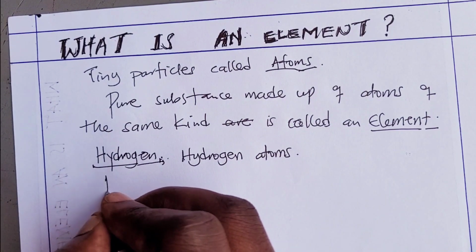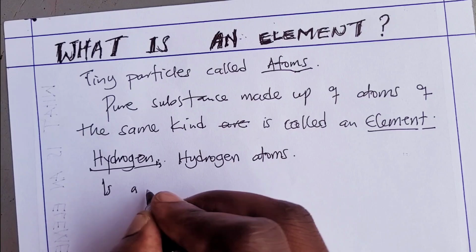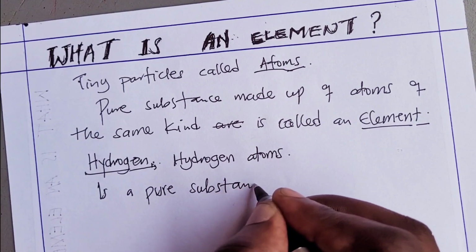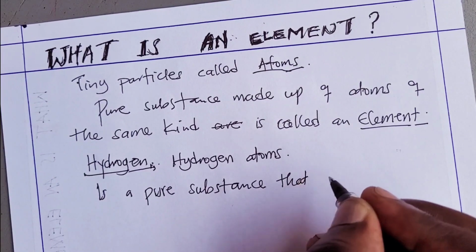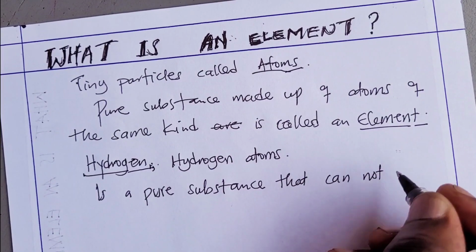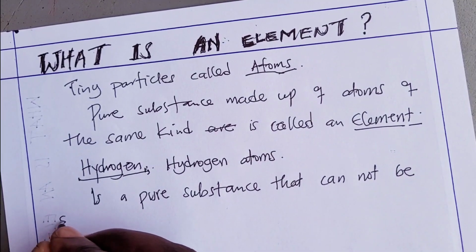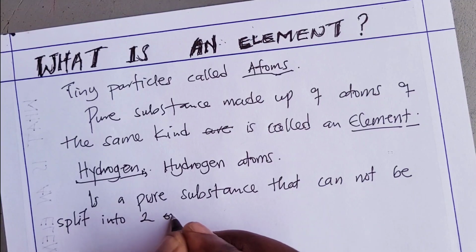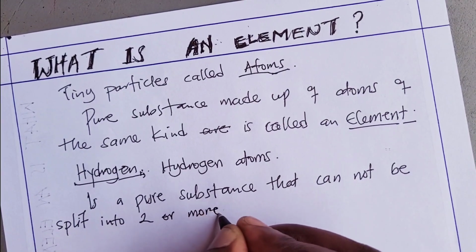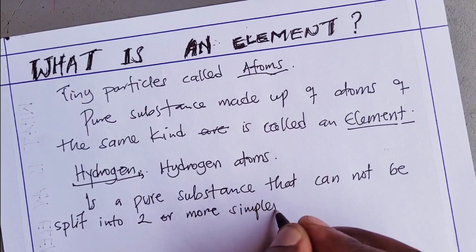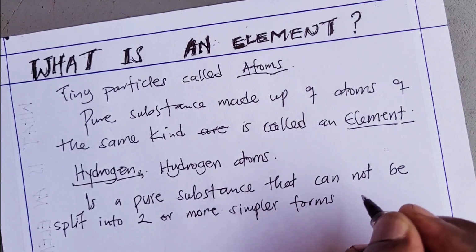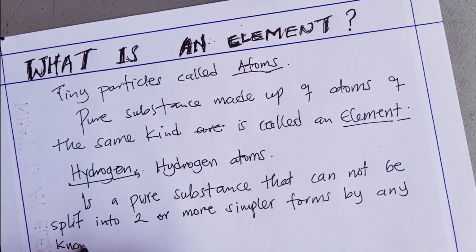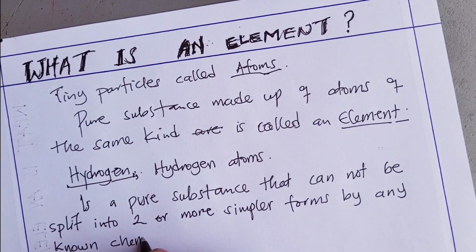An element is a pure substance that cannot be split into two or more simpler forms by any known chemical means.